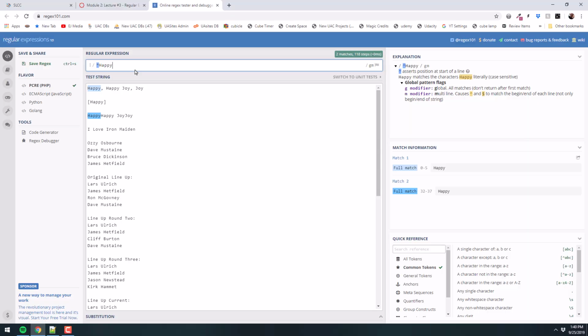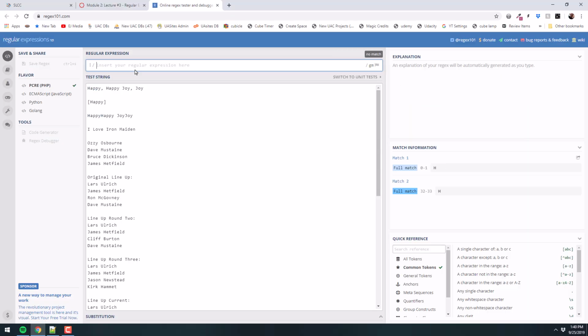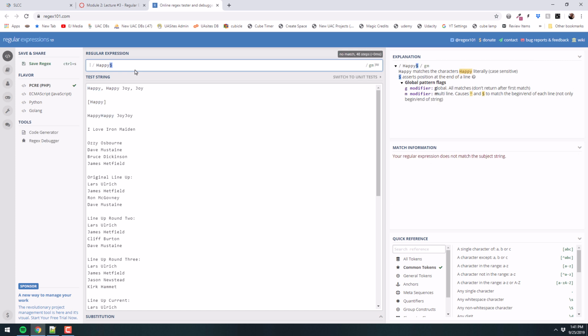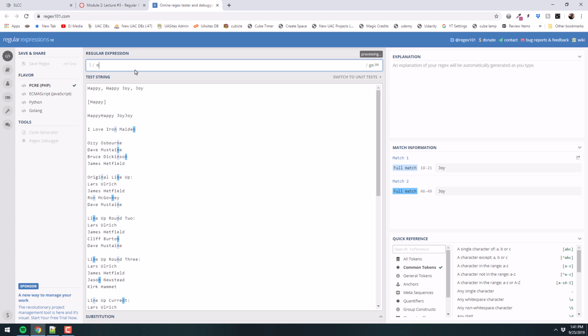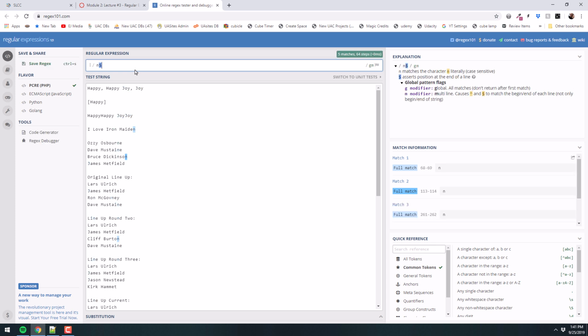You can also do end of line, which is the $ sign, okay? So I can say happy, and then if I put a $ sign, there is no condition where that's met. There's no scenario where it has a capital H followed by the rest of the word happy, followed immediately by the end of a string. Now there's places where there's a word boundary, but not the end of a string, okay? If I were to put joy there, we would have that scenario, right? Joy is the end of those 2 strings. Or simply this, just an N at the end of a string. That gives me Maiden and Dickinson and Burton down there, okay?